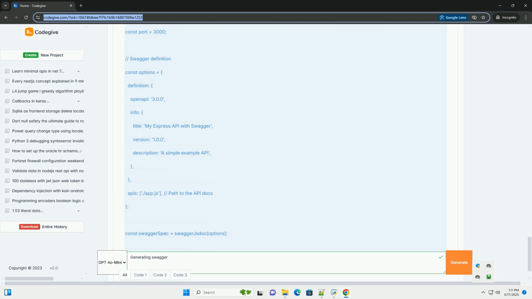4. Docstrings as specifications: the docstrings within your route functions are used to define the Swagger specification. Use triple quotes for the docstring. 5.